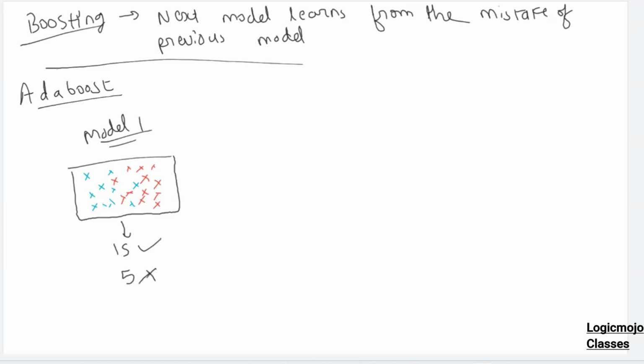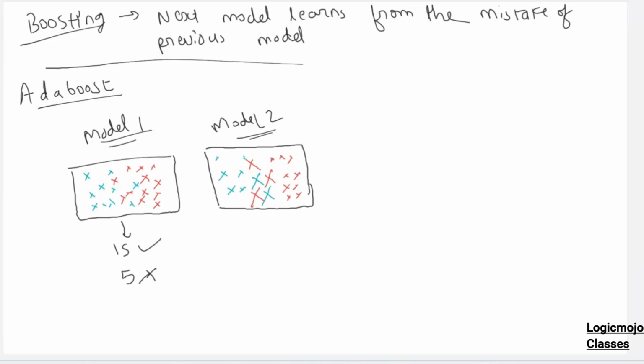Okay. Now what will the next model do? How will the data for the next model look like? This is how the data for the next model will be. What do you see? What's the difference? Larger in size, as in we give more weightage to the wrong points.